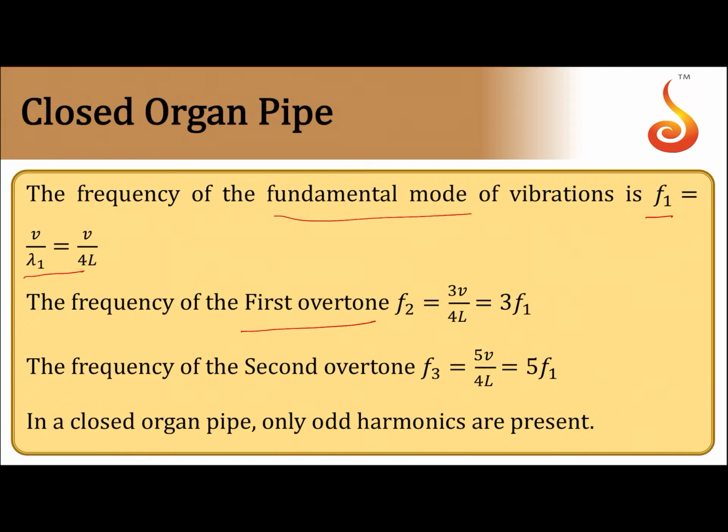The first overtone is 3 times the fundamental frequency. The second overtone is 5 times the fundamental frequency. So frequencies are in the ratio 1:3:5, next will be 7 and so on. The frequencies which are integral multiples of the fundamental are called harmonics. In case of a closed pipe, only odd harmonics are present.